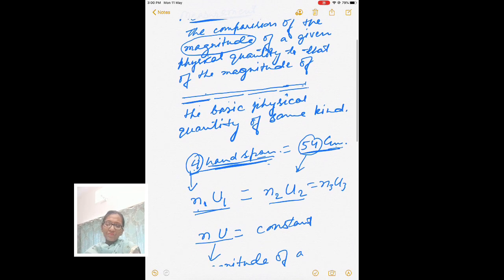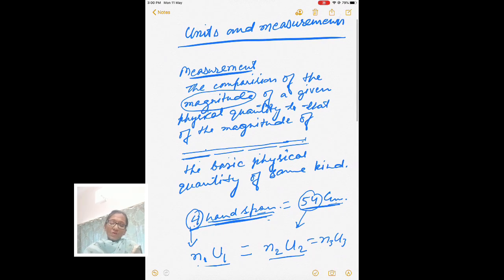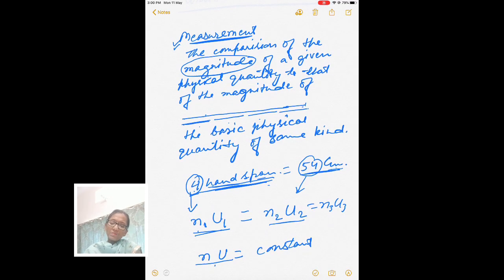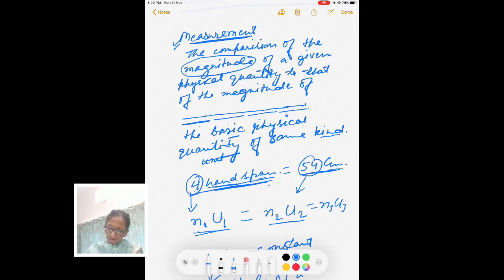Now next thing. First, we defined measurement, and we use a term here: the basic physical quantity of the same kind, which is called unit.